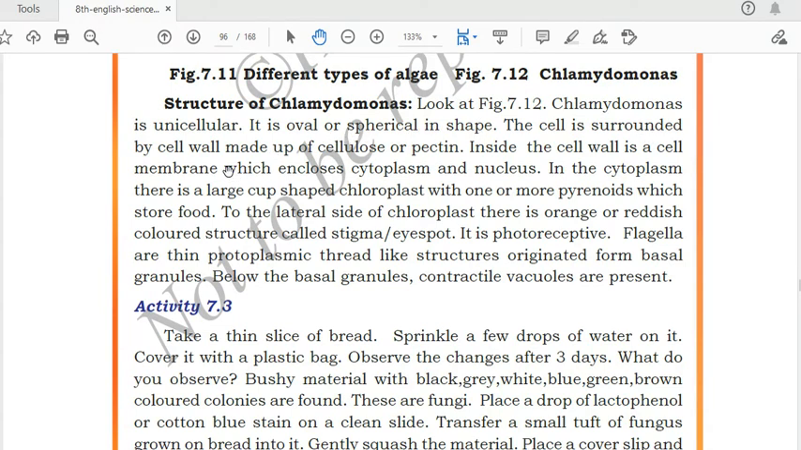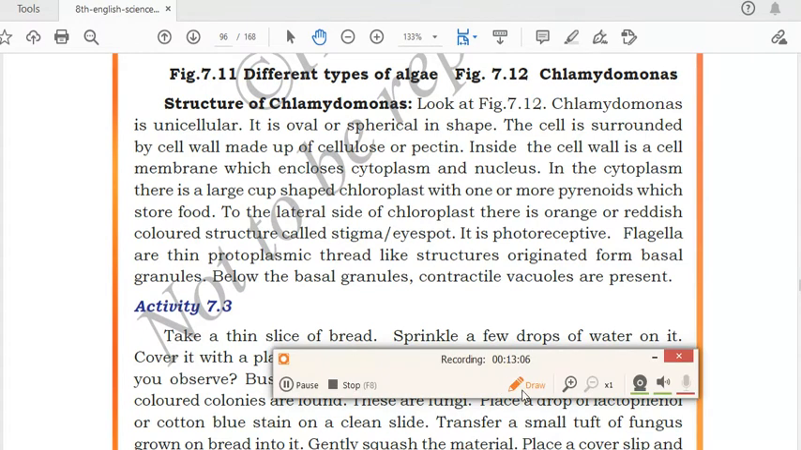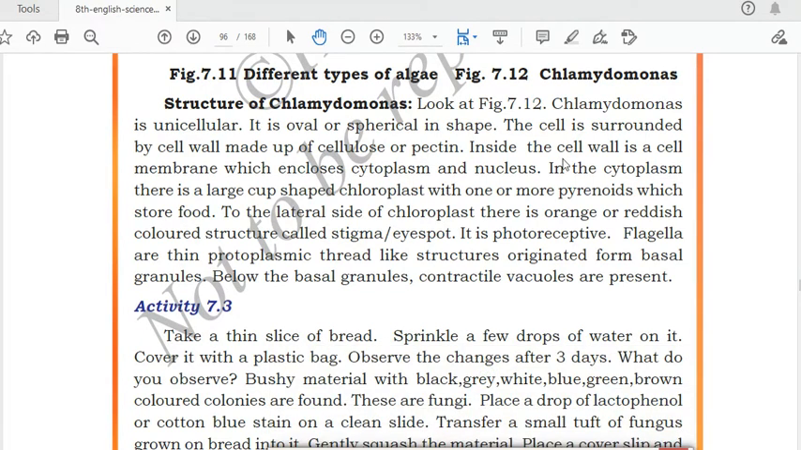The cell is surrounded by a cell wall made up of cellulose or pectin. See this, like in plant cell we have the cell wall. In algae also, or in this Chlamydomonas also, cell wall is present, and the cell wall is made up of cellulose or pectin. Inside the cell wall is a cell membrane. After that, second layer is called the cell membrane, which includes the cytoplasm and the nucleus. The liquid thing which will be present inside that is called cytoplasm, and one center round like structure present is called nucleus. In the cytoplasm there is a large cup shaped chloroplast with one or more pyrenoids which store food.